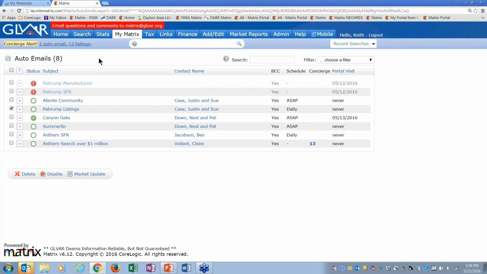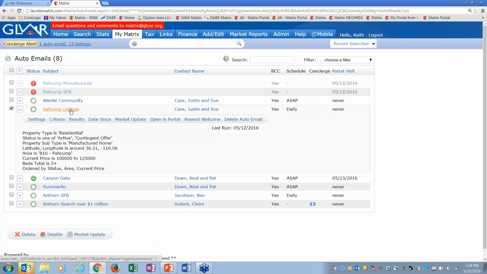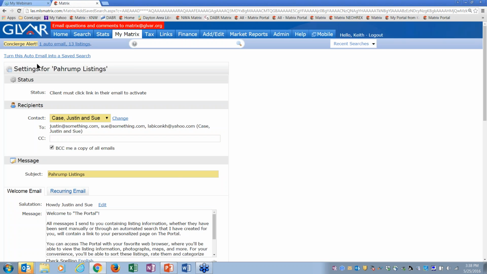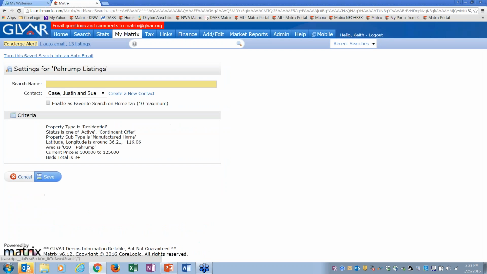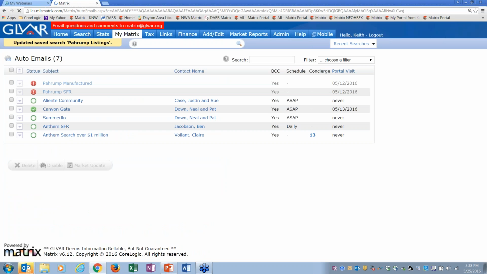So watch this. I'm going to do the same steps. I'm in an auto email with 8. I go to the prompt listings. I go to settings. I go right up here to turn this auto email into a saved search. And now I'm doing the opposite. I'm turning it back into a saved search. So now I just give it the same name, still for Justin and Sue, and save it. Now I have 7 instead of 8, and that one for Justin and Sue is not here.